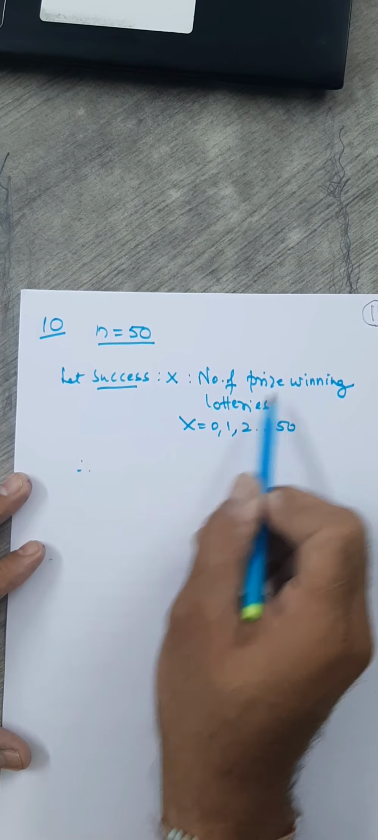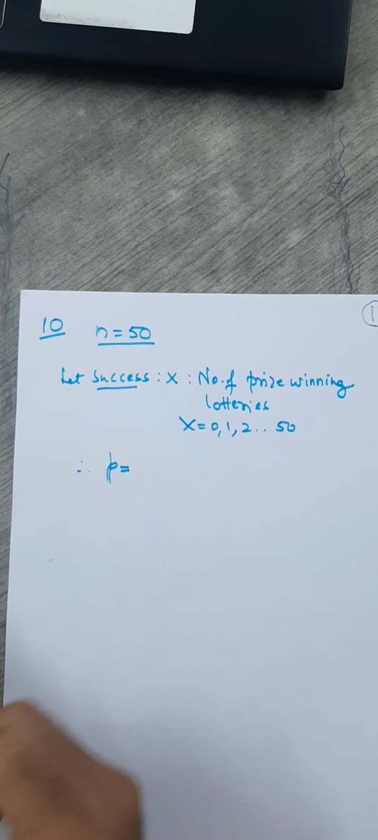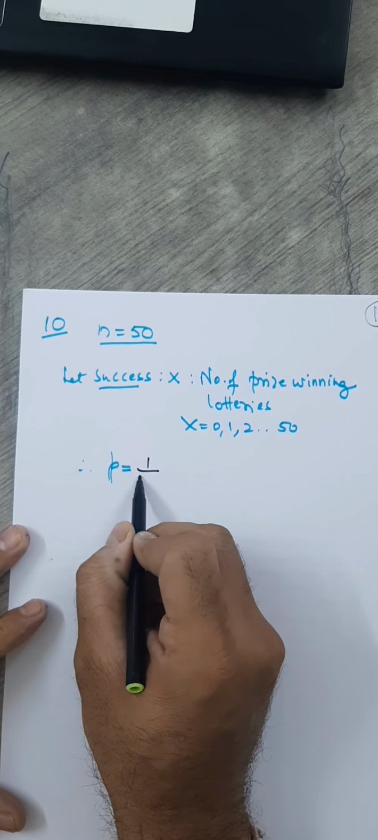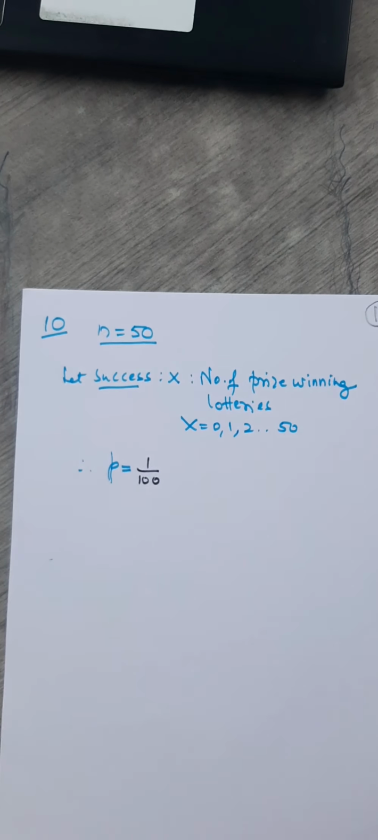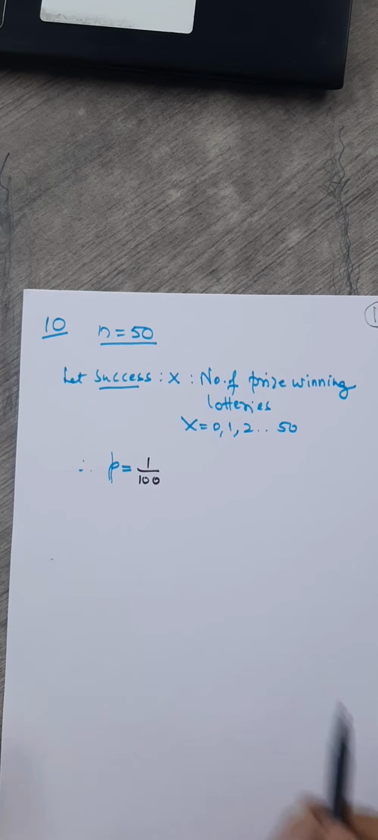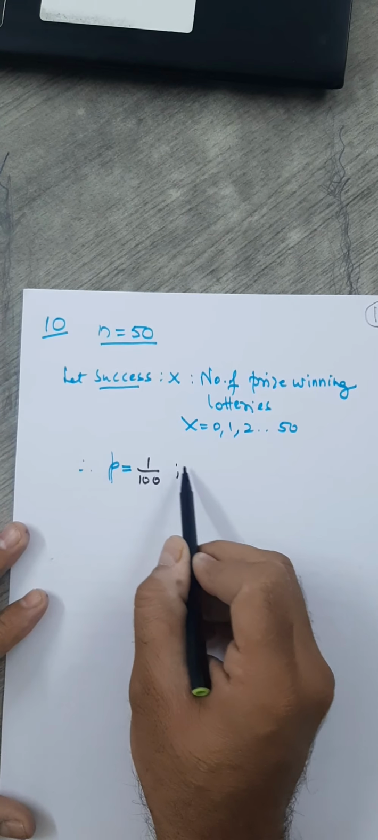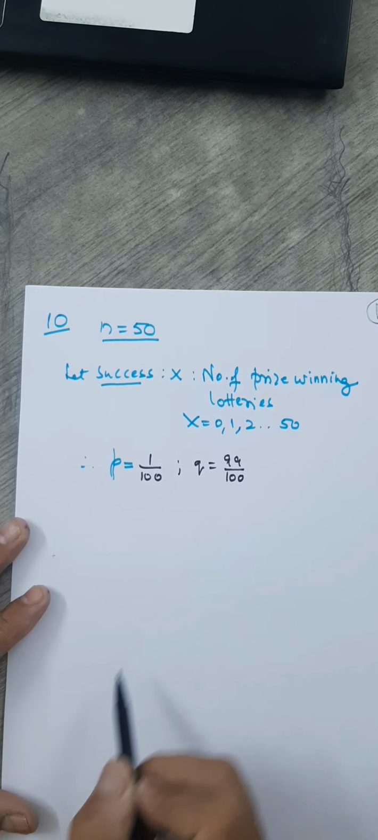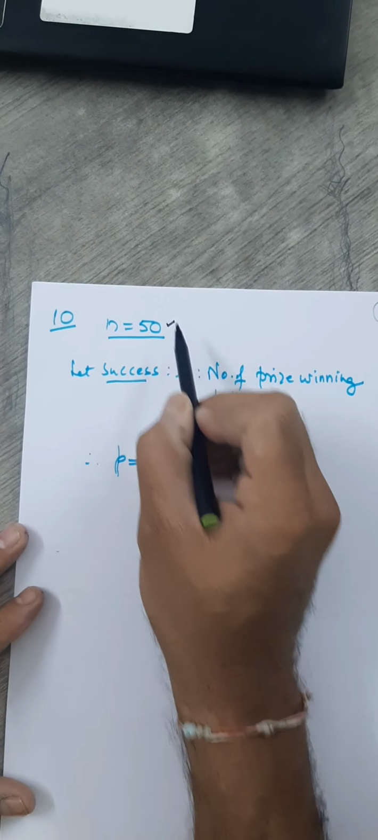That is prize winning in a single trial, which is given to you. What is that? 1 by 100. It's given in the question itself. Probability that he wins the prize is 1 by 100 in each of these lotteries, and therefore Q must be 99 by 100. Okay, fine. So you have n, you have P.